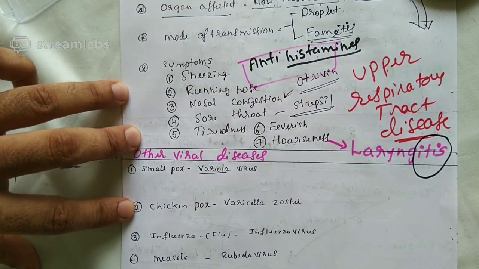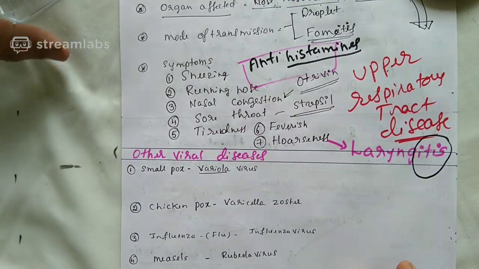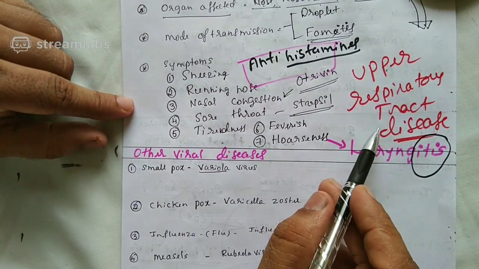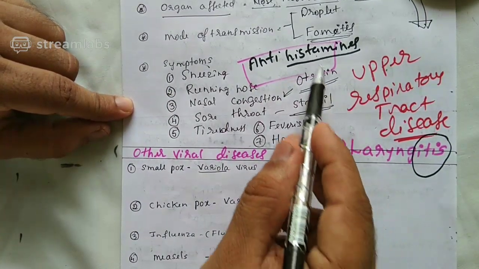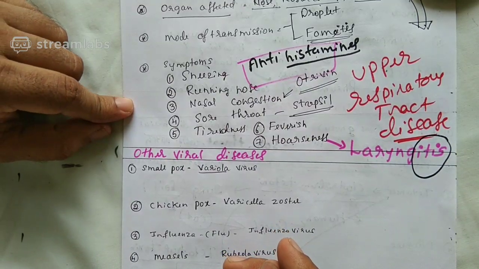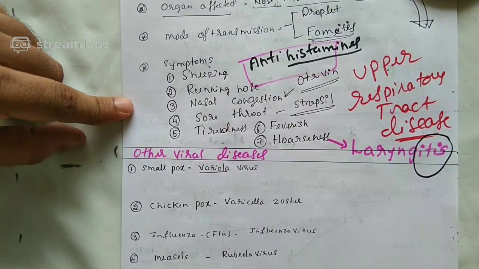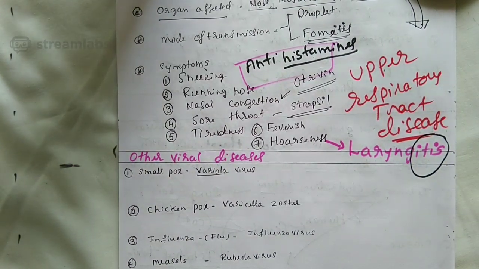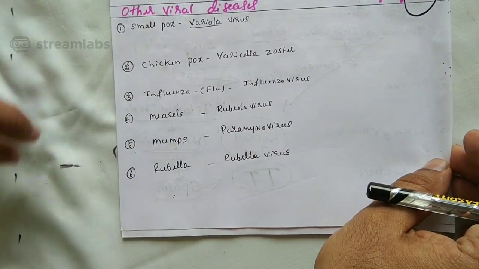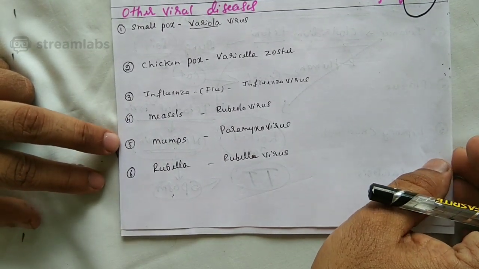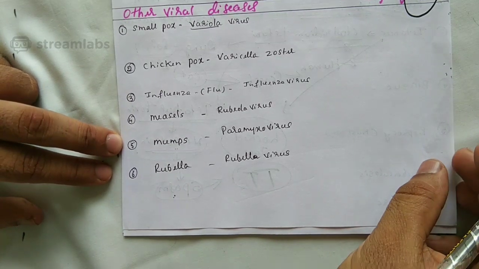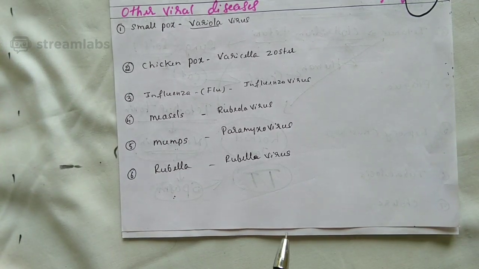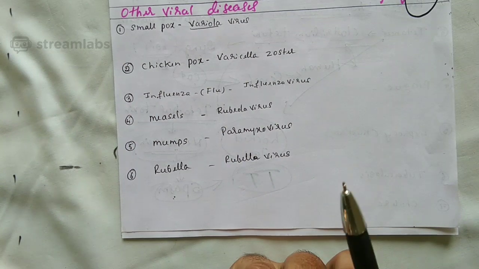And several times I put a question here under the common cold: which is the causative agent? The answer is rhinovirus. And which is an upper respiratory tract disease? Common cold. And these are the symptoms of the common cold. With that we will end the common cold, and it was a very basic one. Agree with me? Yes. Students, only one disease will be discussed in detail here. AIDS will be discussed in detail later, because before we understand anything regarding AIDS, we should know about our immune system.